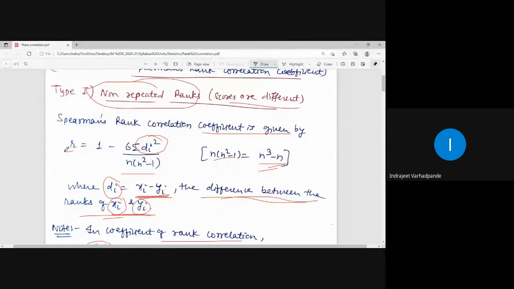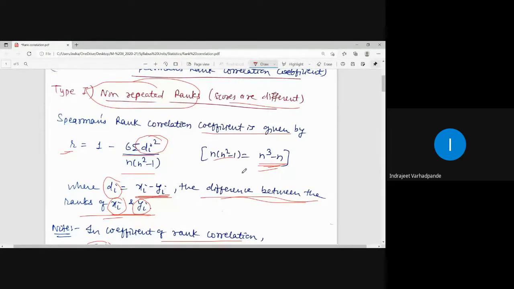The formula is, I repeat, R is equal to 1 minus 6 into summation di square upon n into n square minus 1, that is n cube minus n. What is summation di square? It is the addition of the entries made in the column of di square. How to obtain di square? From di. What is di? Di is nothing but the difference between the ranks of xi and yi. Xi minus yi is nothing but di.